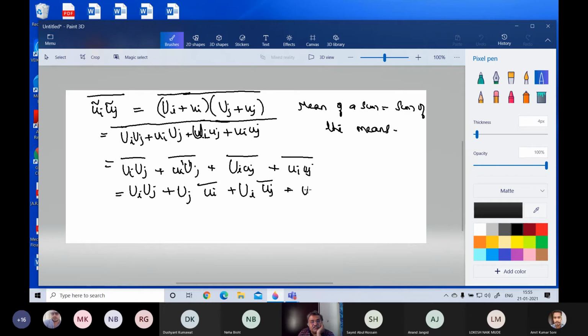Then the mean of ui uj, two fluctuating quantities, is just ui uj bar. There is nothing you can do to this; there is no more reduction of these terms. Plus, what is this?